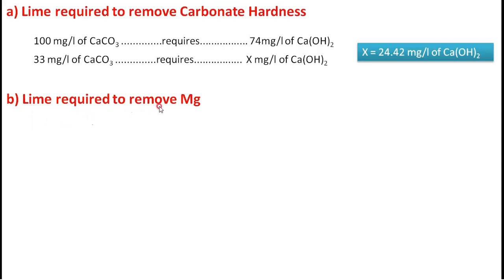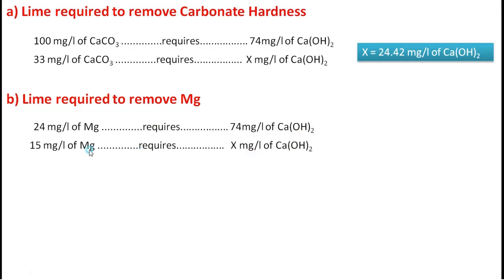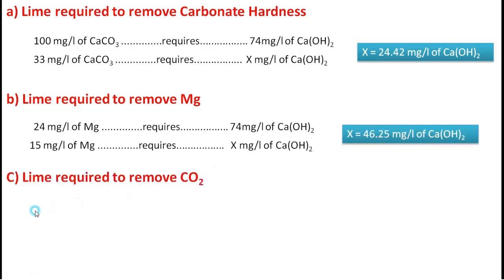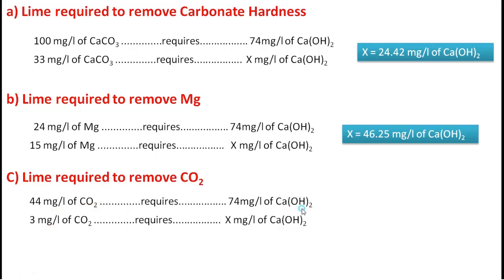Now lime required to remove Mg. For Mg, 24 mg per liter of Mg requires 74 mg per liter of Ca(OH)2. Then we have in the water 15 mg per liter of Mg, that requires X. That X will be 46.25 mg per liter of Ca(OH)2. Now lime required to remove CO2. CO2, carbon and oxygen 2 times, that is 44 mg per liter of CO2 requires 74 mg per liter of Ca(OH)2. Then we have 3 mg per liter of CO2, that requires X. Then X will be 5.045 mg per liter of Ca(OH)2.